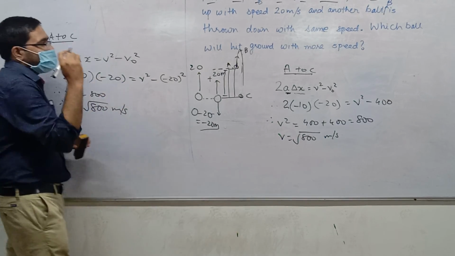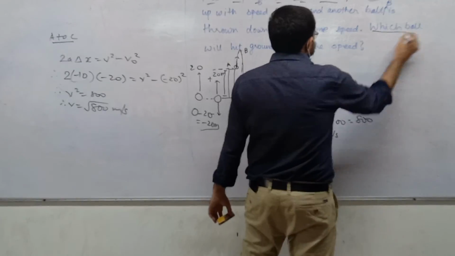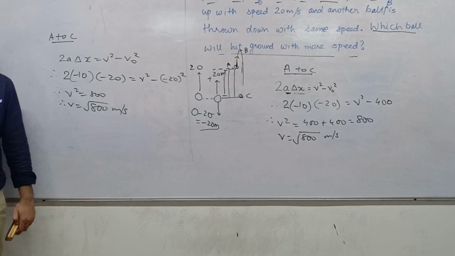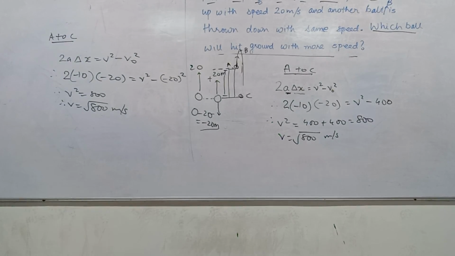So read the question again. Which ball will hit the ground with more speed? The answer is the same speed. Both will hit with the same speed. The idea that throwing it down gives more speed is wrong. Clear?